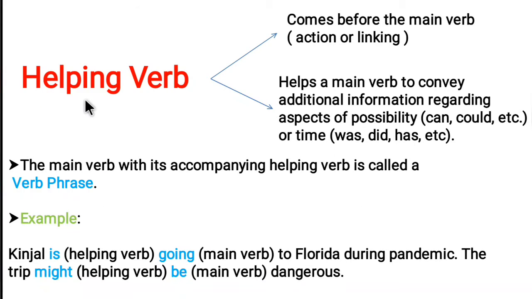The next type of verb is the helping verb. A helping verb comes before the main verb, and that main verb might be an action verb or a linking verb. The main verb with its accompanying helping verb is called the verb phrase. When we read out the helping verb along with the main verb, it is together considered a verb phrase.